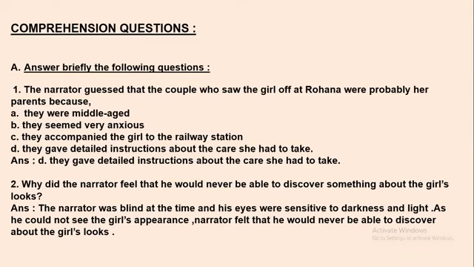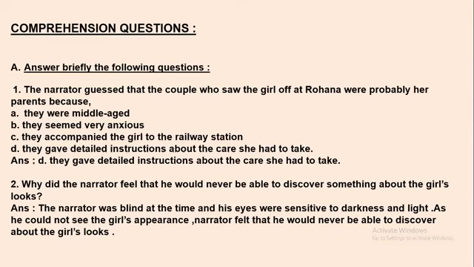The narrator was guessing when he heard the couple at the station speaking to a girl at Rohana station. So what were his guesses? A, they were middle aged. B, they seemed very anxious. C, they accompanied the girl to the railway station. D, they gave detailed instructions about the care she had to take. So the answer is D. They gave detailed instructions about the care she had to take. This was heard by the narrator when he was sitting inside in his compartment.